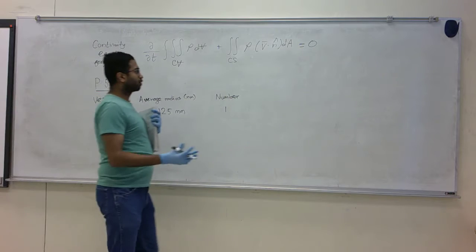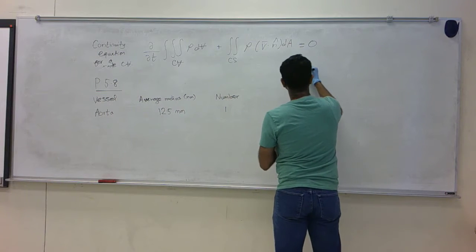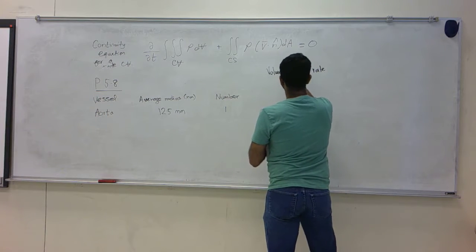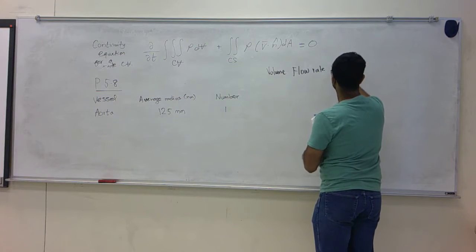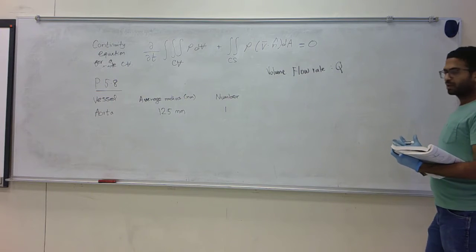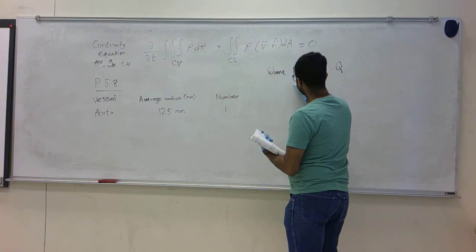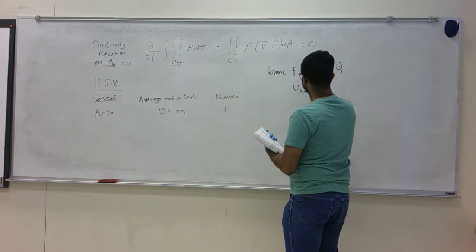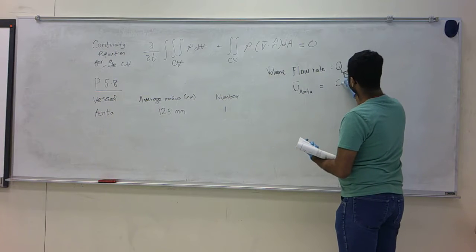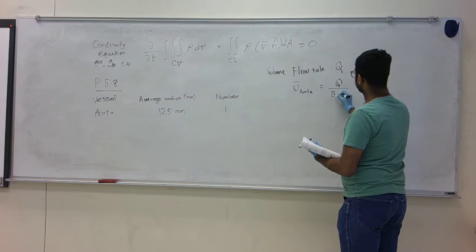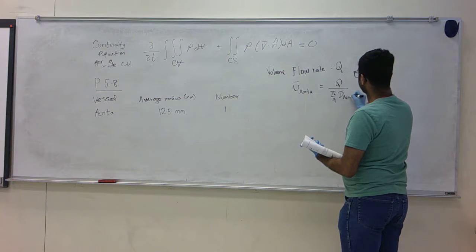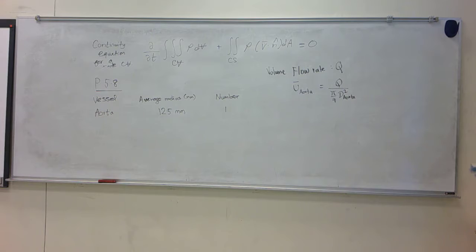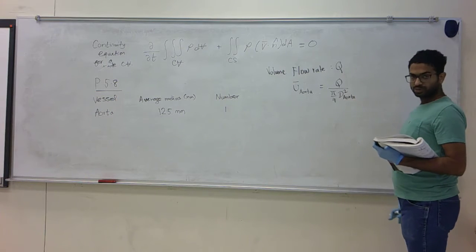We don't know the blood flow rate. Let's assume the volume flow rate is Q. It's some number, Q. So if we consider the average velocity through the first stage, which is the aorta, that's going to be Q divided by pi by 4 d aorta squared.